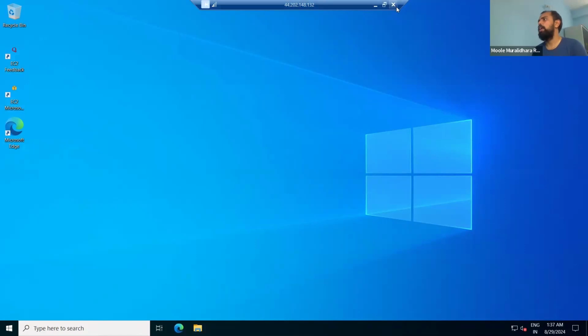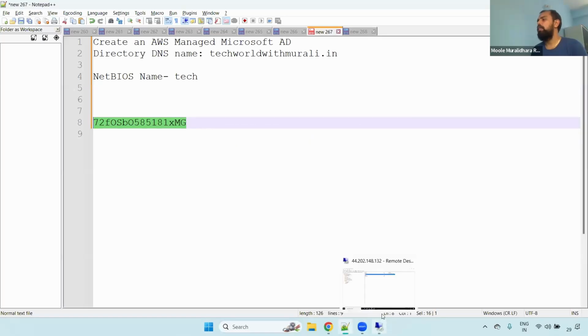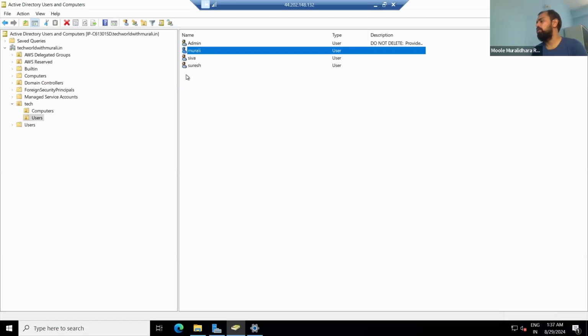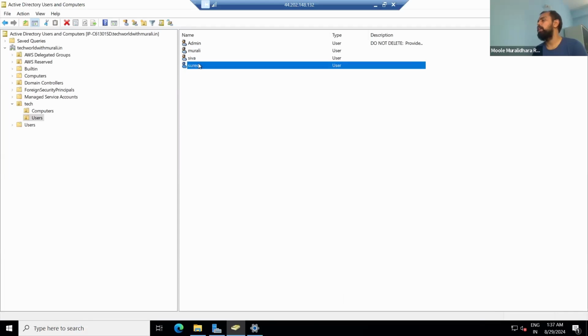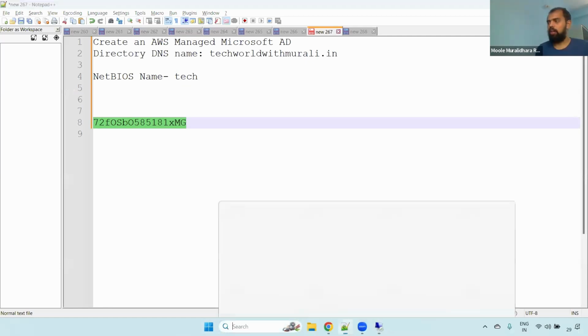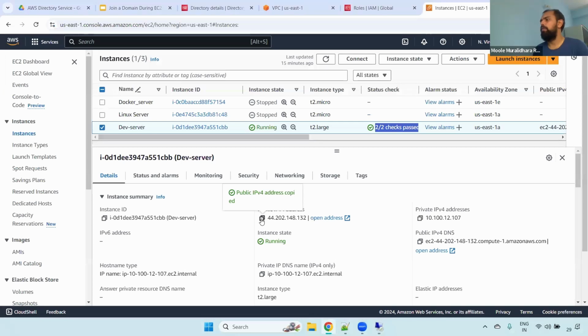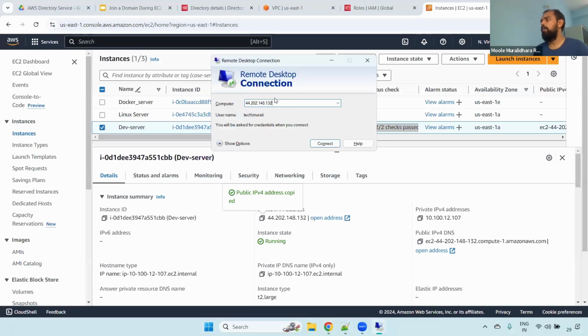Now what I'm doing here is canceling this one. Now I will log in with either Siva or Suresh. For Siva and Suresh, I have just created the users, but I haven't assigned any group or any permissions. So what will happen? We will get an error. Let's see. Click RDP, copy the public IP or private IP. Currently we don't have any client VPN, that's why I'm selecting the public IP.